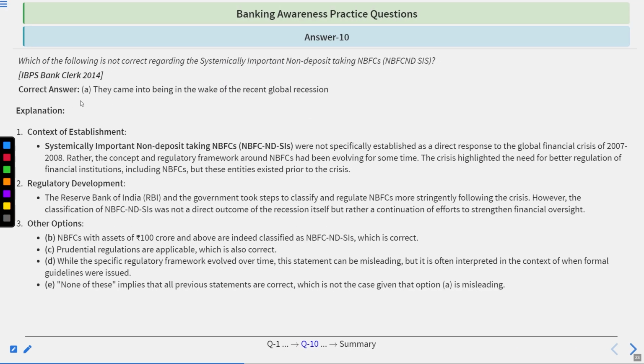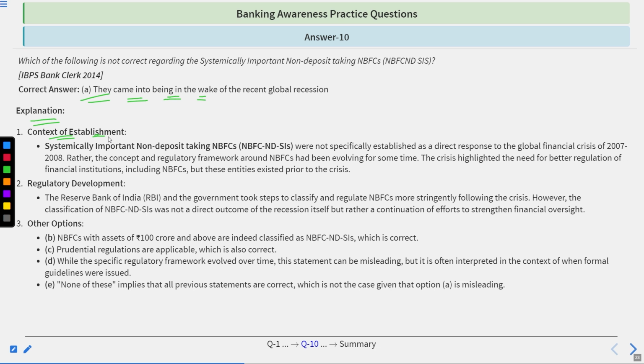Time's up. Correct answer is A. They came into being in the wake of the recent global recession. Go by the explanation. Context of establishment. Systemically important NBFCs were not specifically established as a direct response to the global financial crisis of 2007-08. The concept and regulatory framework around NBFCs had been evolving for some time. The crisis highlighted the need for better regulation of financial institutions, including the NBFCs.